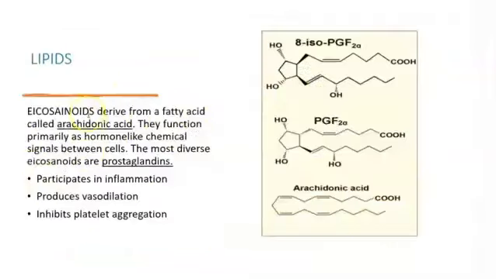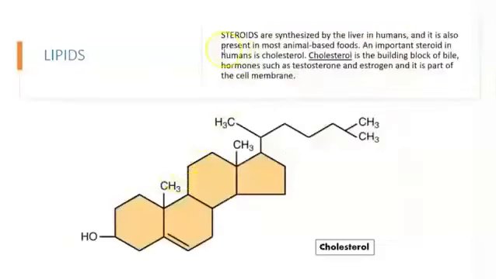Keep scrolling down. We have in here eicosanoids, which come from a fatty acid called arachidonic acid, as you can see right here. It's very important because from there you're going to get prostaglandins, which are a very important substance in our body. Steroid. We have in here a steroid. The most important one is cholesterol.